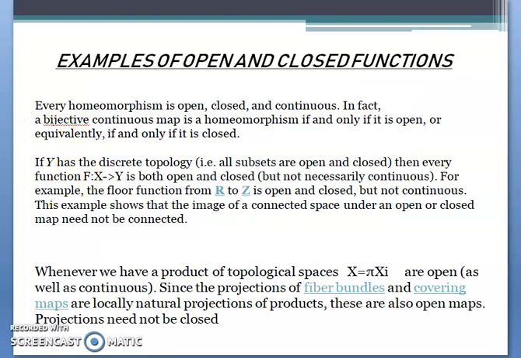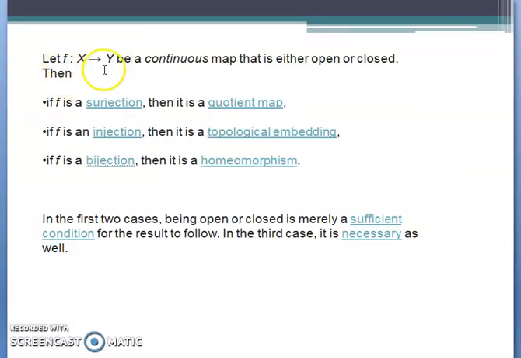Jumping on to the next part, let f be a continuous map from X to Y. These are certain results that we need to remember, not for the proofs, but they are necessary. If f is a surjection, that is onto, so for every y there exists an x, which need not be unique, then it is a quotient map. We are all aware of the quotient map. I don't want to elucidate it further, because it would be a long video then.